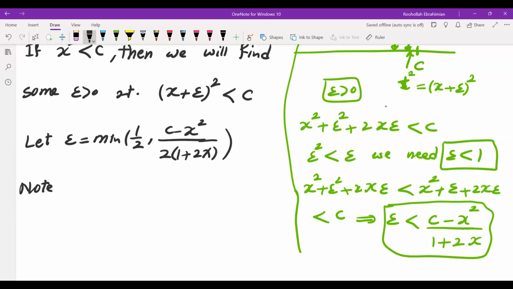So note that epsilon is less than 1 and epsilon is positive. Let me put it here.